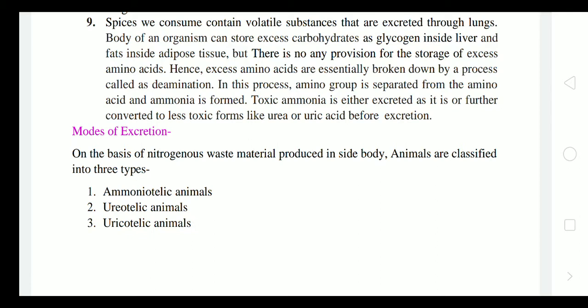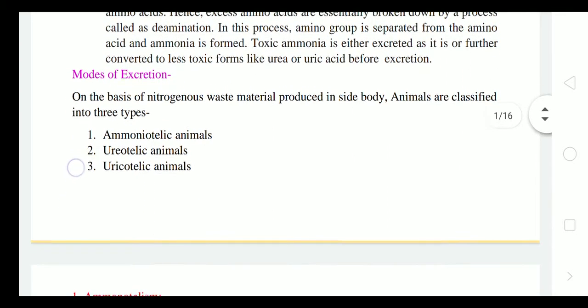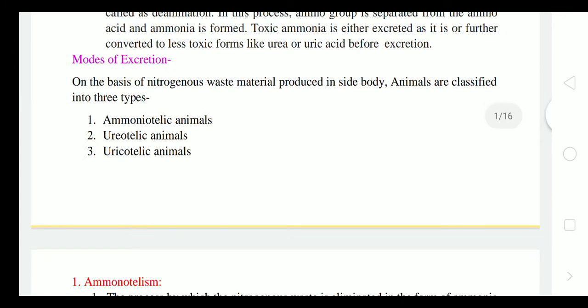So toxic ammonia is either excreted as it is or further converted to less toxic forms like urea or uric acid before excretion. Our body cannot retain ammonia because it is toxic to all the parts of the body, each and every cell. So it must be converted into a little less toxic form, that is urea or uric acid.